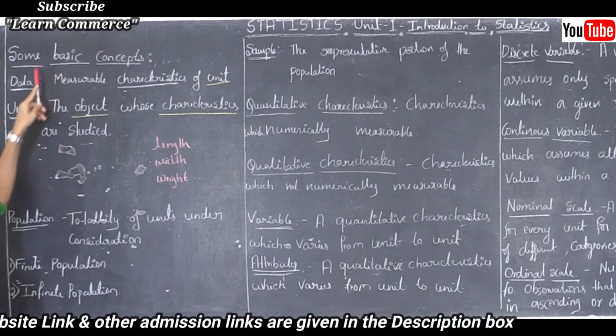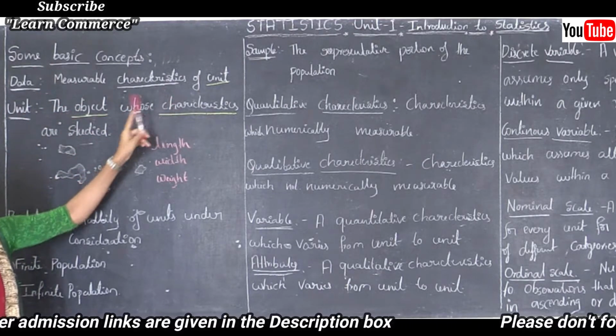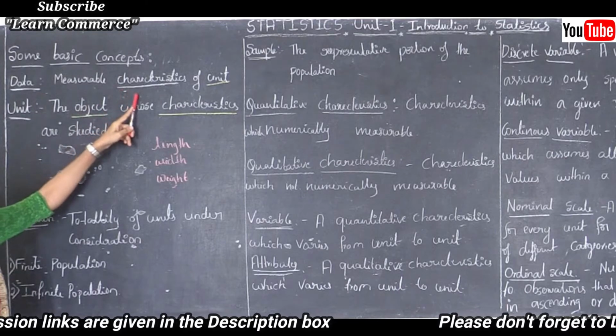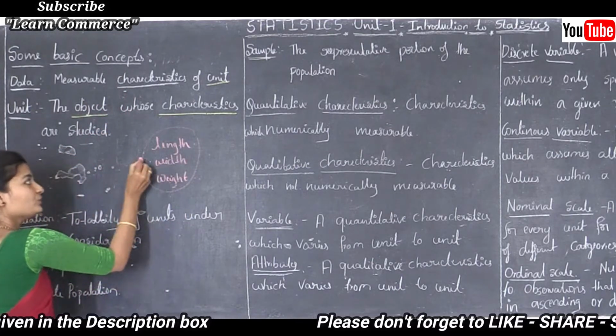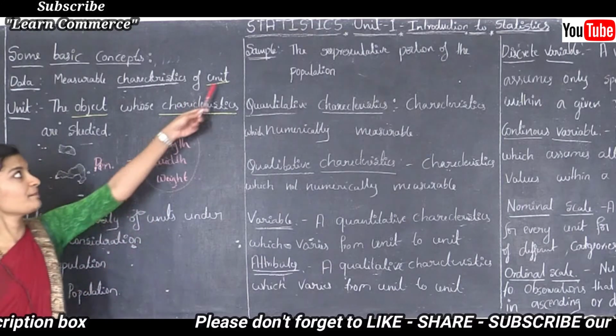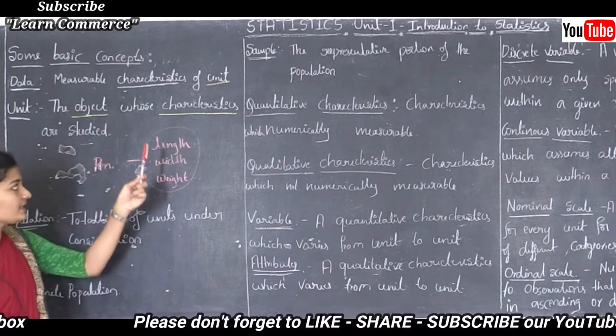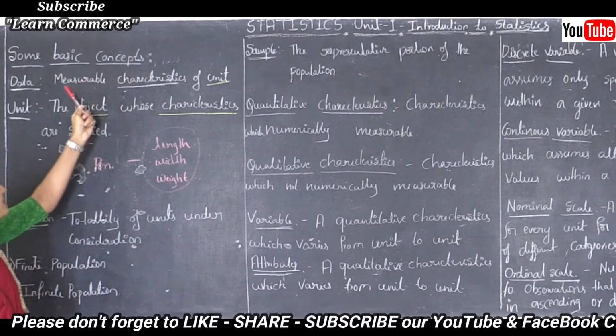Then what is data? Data is the measurable characteristics of a unit. See here, these are the characteristics and here the unit is the pen. Then what is measurable?